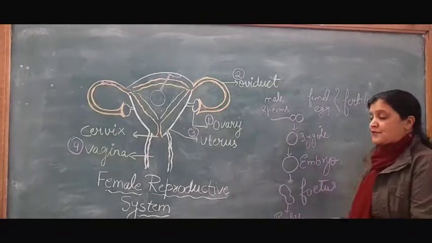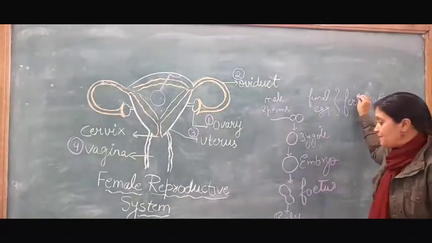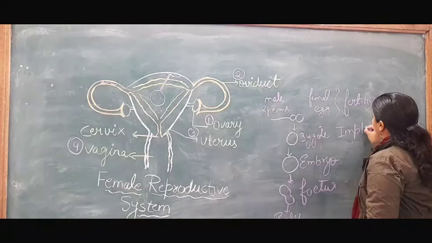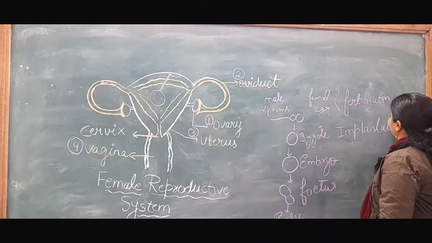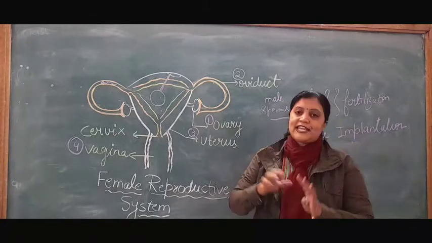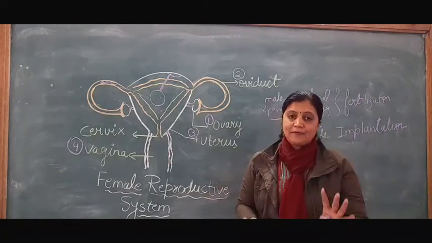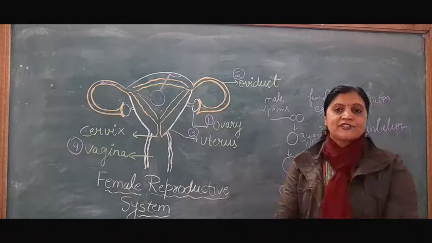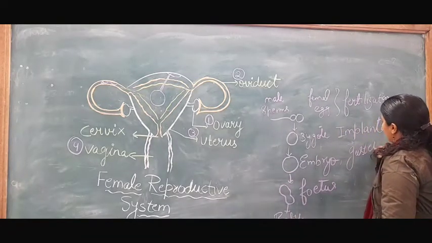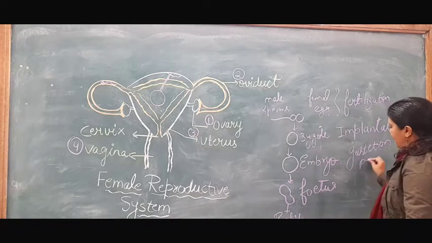Now what are these steps' names? First fertilization, then the zygote implants inside the uterus wall, which is called implantation. Okay, after implantation, through the placenta taking nourishment and everything for 9 months, this 9-month period is known as the gestation period.